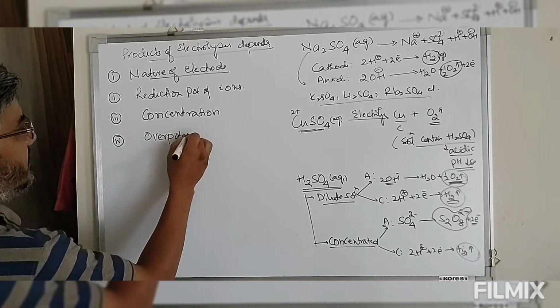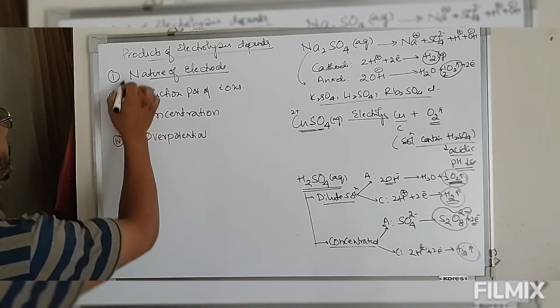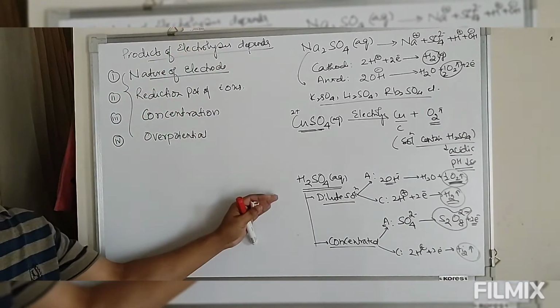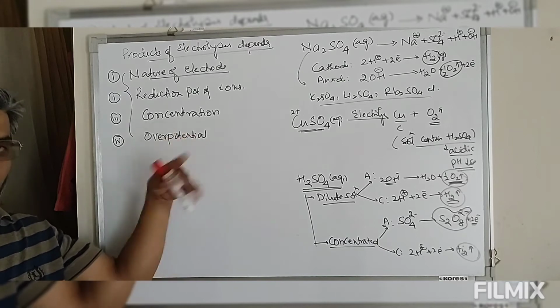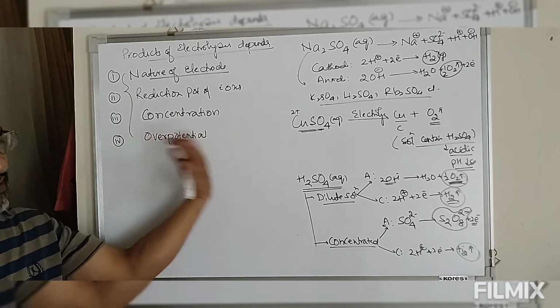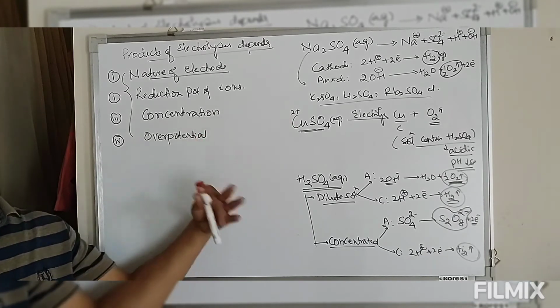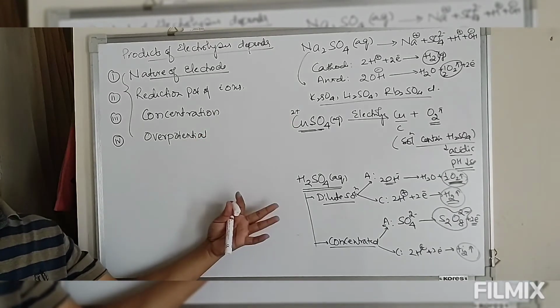So these are the factors on which the products of electrolysis depend, and I have discussed all these four factors in this example. This is what we call qualitative, meaning we just determine what the possible products are that could be obtained on electrolysis of a particular salt.